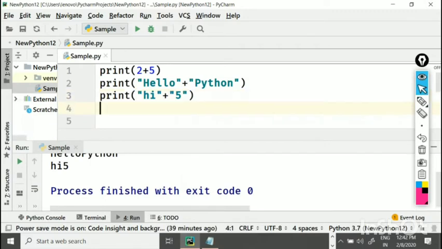Or else there are some inbuilt functions which can be used. I can also give it like this, high plus 5, but this 5, using a function called str, I will convert it into string. Once it is converted into string, this is a string and this is also a string. What will it do? Concatenation. So any of these things can be used.